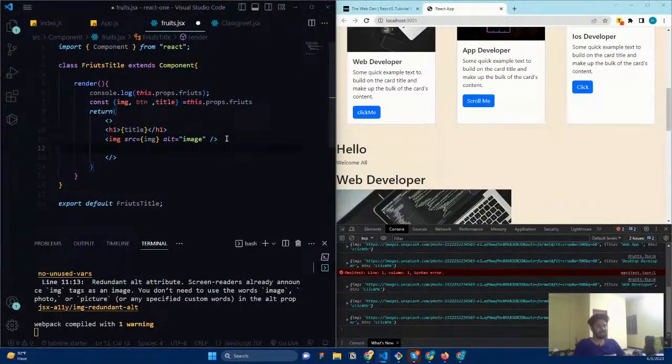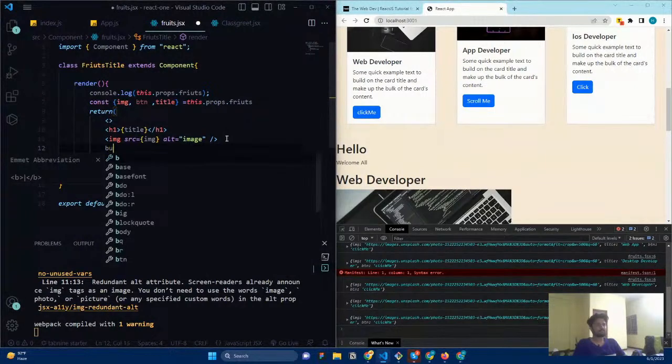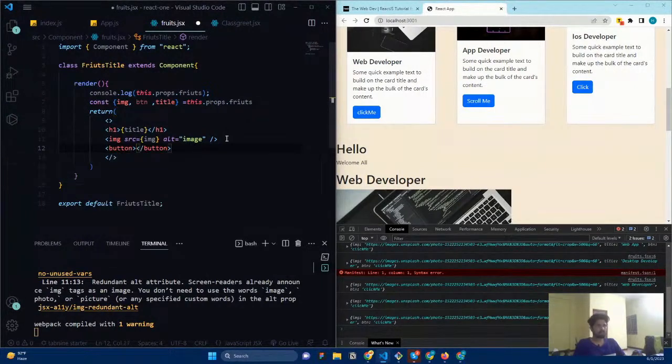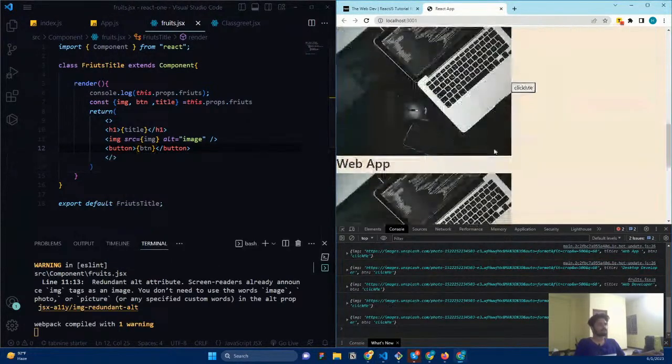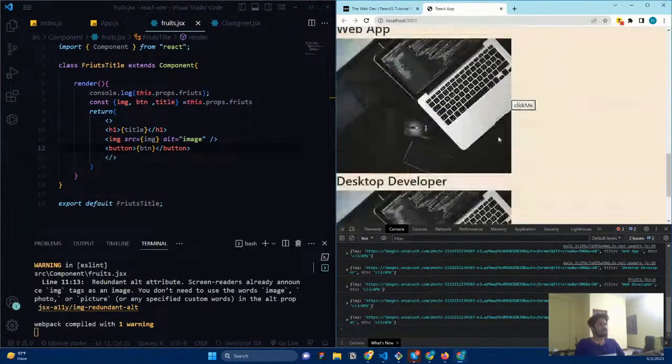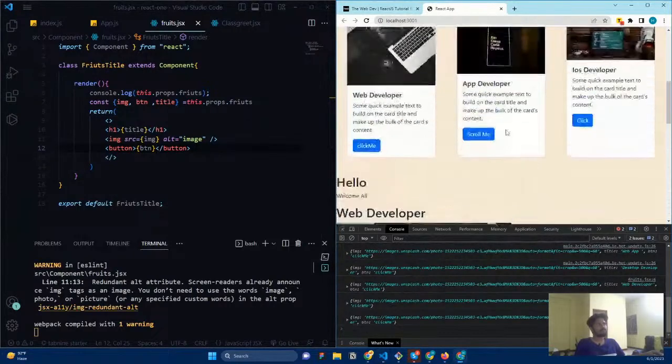Okay, and we can add a button. The button is going to contain the btn component. Now if I save it, you can see the button. If you want to get a button like this, you need to add some Bootstrap class name.